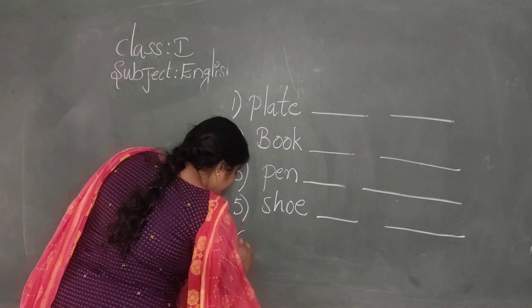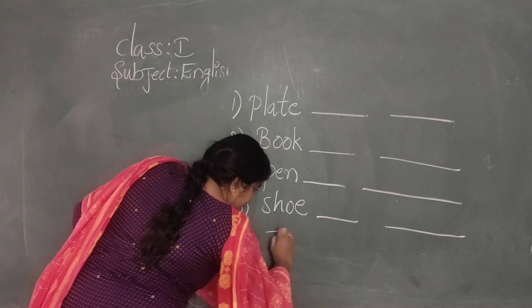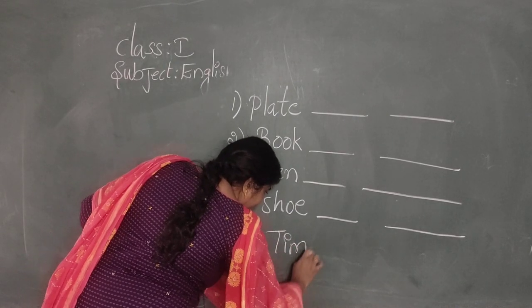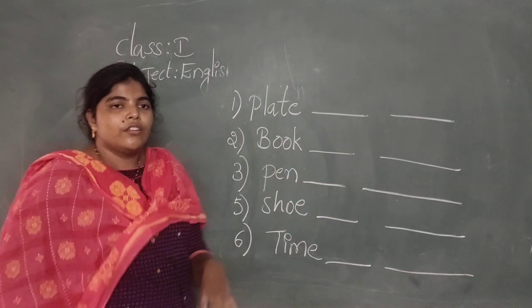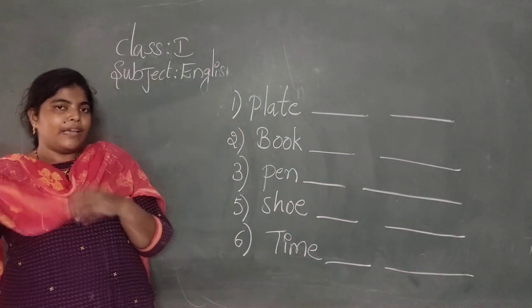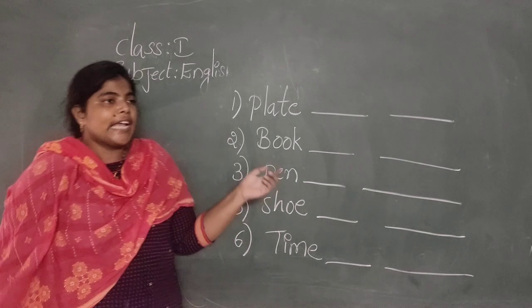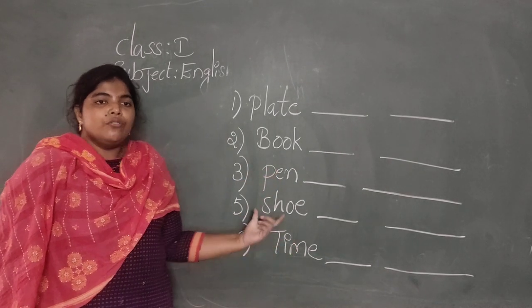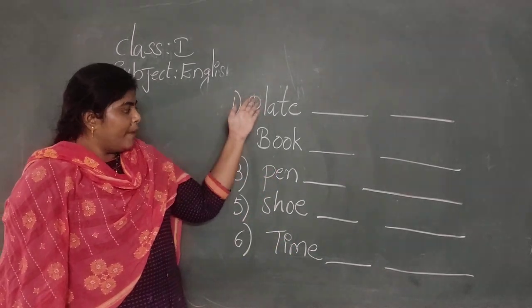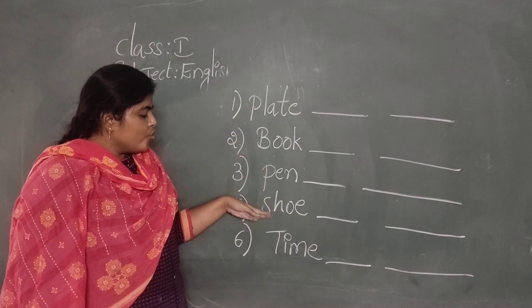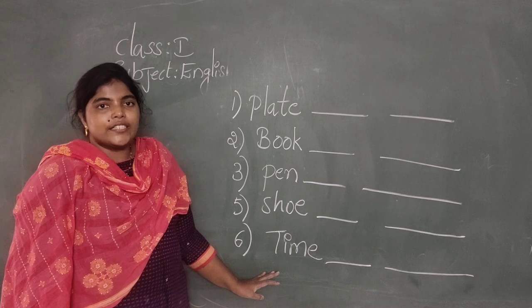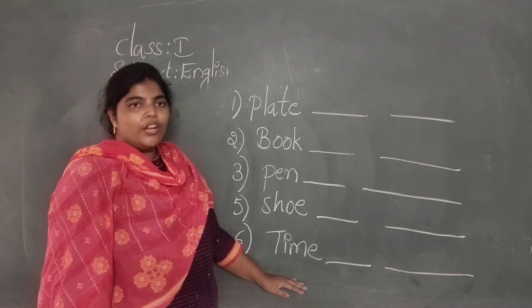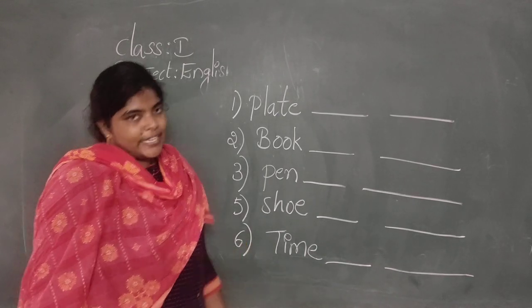Shoe. Time. You can write the rhyming words easily. As I have told earlier, you can write easily: plate, book, pen, shoe, time. Take a screenshot or pause the video to write in your classwork book.